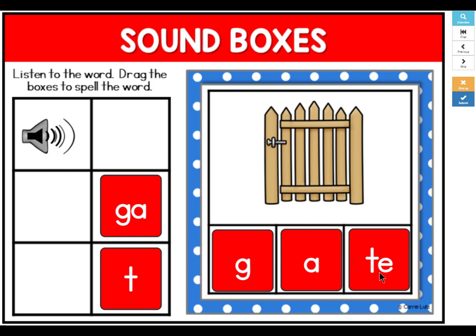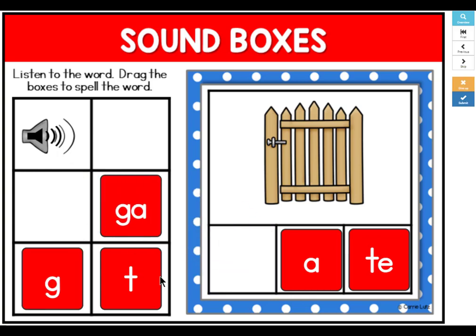G-A-T-E. Click Submit to see if you're correct. If you're incorrect, you can drag the letters back over and switch them out for something else.